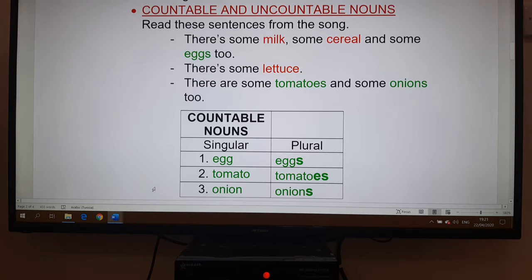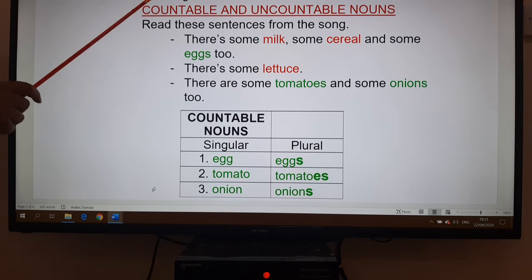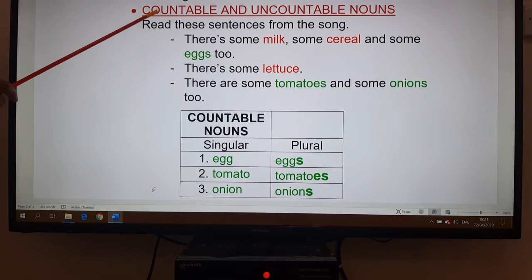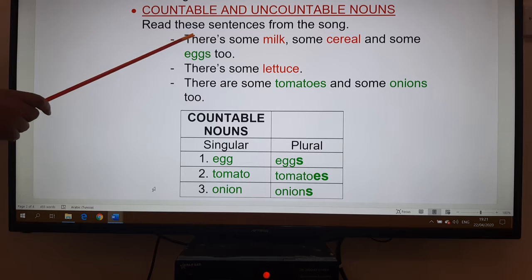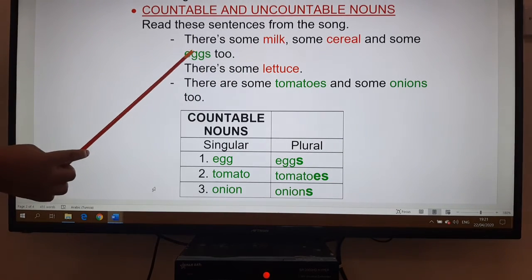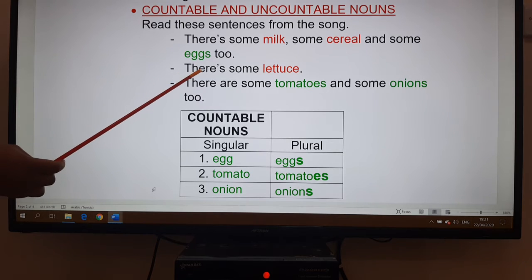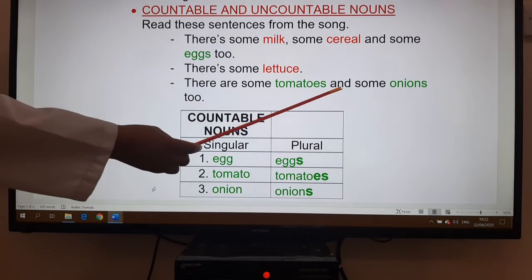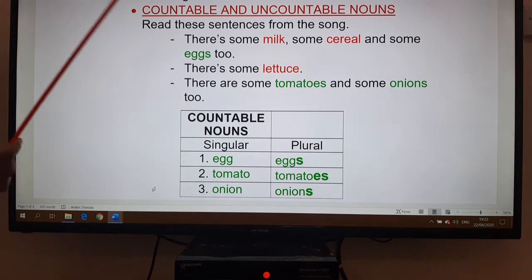Now, this song opens up the possibility to deal with the difference between countable and uncountable nouns. So, when we read the sentences from the song, we have: there's some milk, some cereal, and some eggs too. And here we have another one: there's some lettuce, there are some tomatoes, and some onions too.